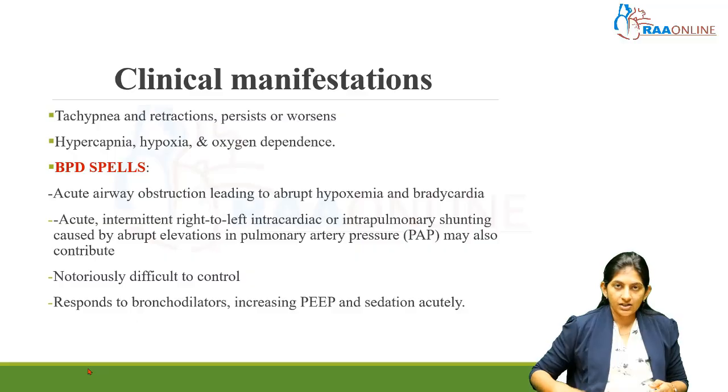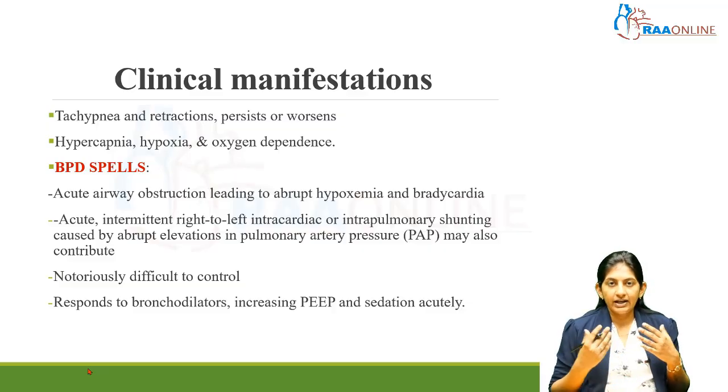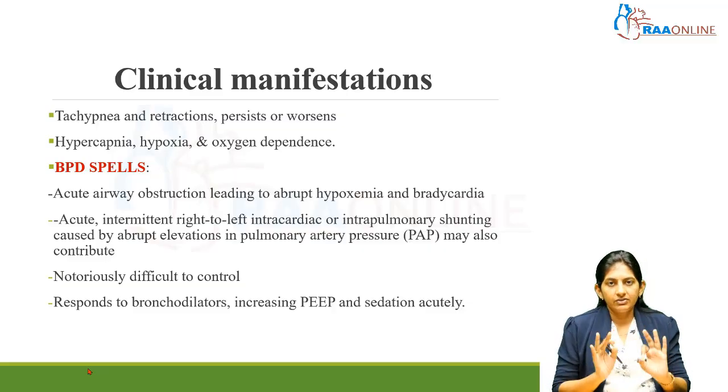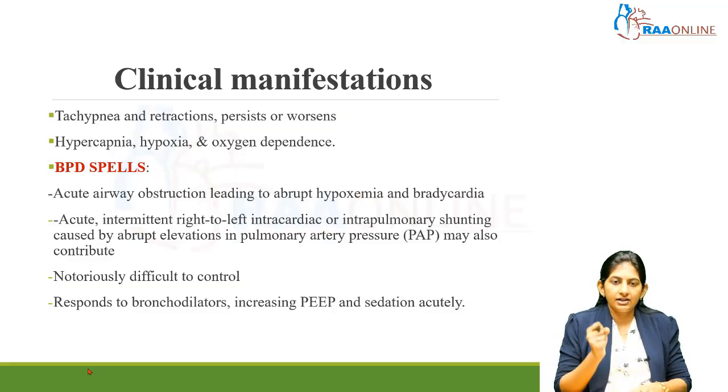BPD spells. Once at 36 weeks post-gestational age you have identified that this baby has BPD, there can be BPD spells in these children, which is a very, very important clinical feature. Like we have heard of the term spells when talking about breath holding spells and apneic spells, similarly this is a BPD spell. What will happen in a BPD spell is an acute event where there is a transient elevation in pulmonary artery pressure.